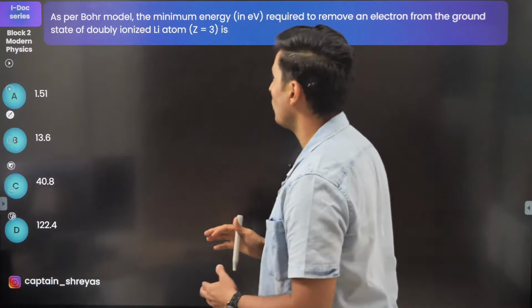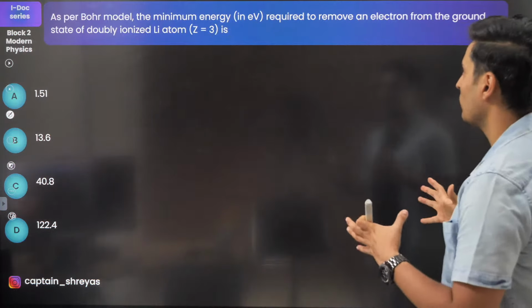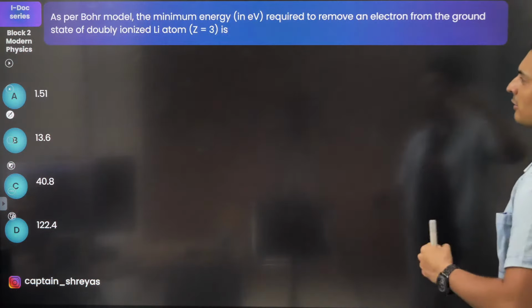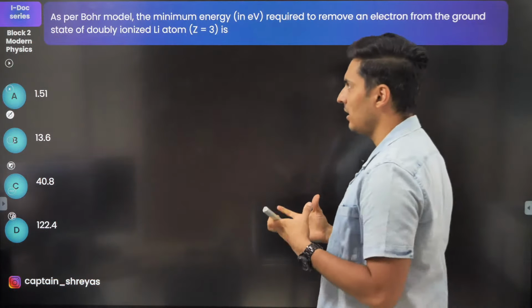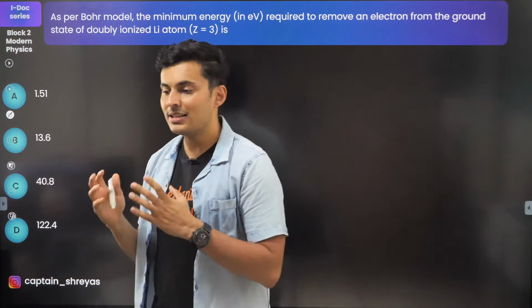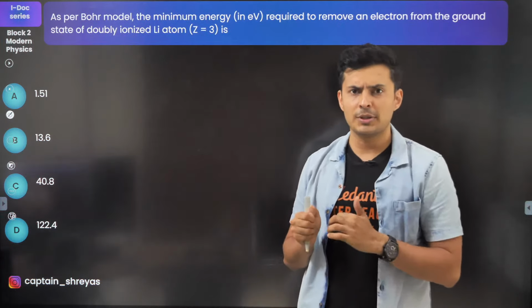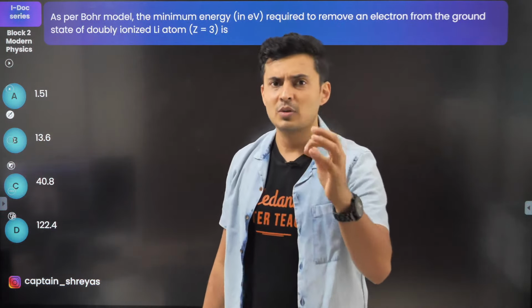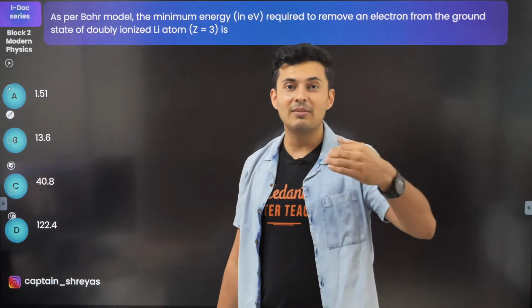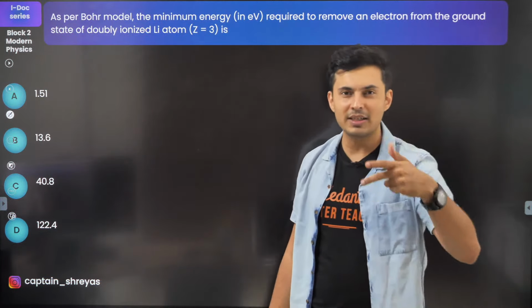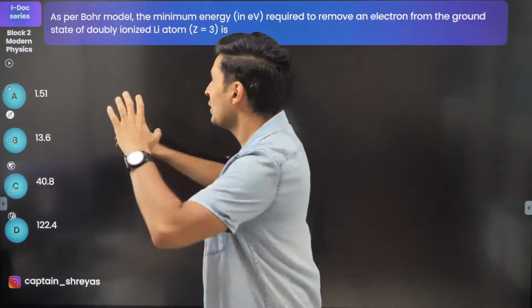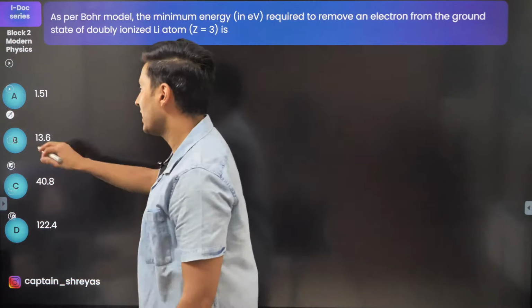As per Bohr's model, what is the minimum energy in electron volt required to remove an electron from the ground state of a doubly ionized lithium atom? These are basically your questions on Bohr's model of atom. Using Bohr's postulates, you would have derived radius, energy, velocity, and so on. Just based on that, this question has been framed.